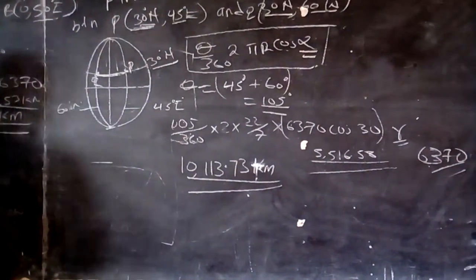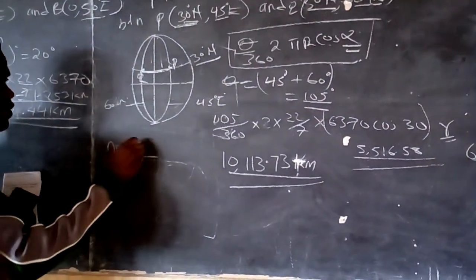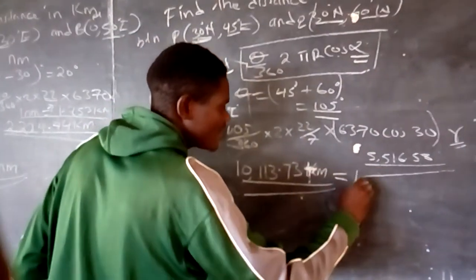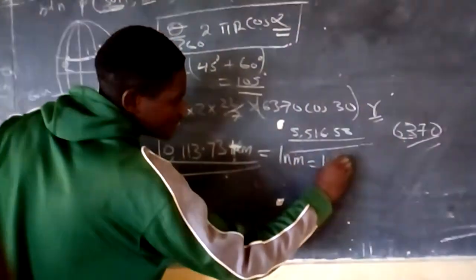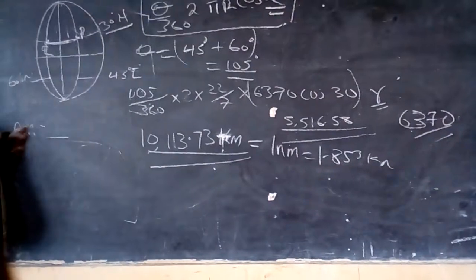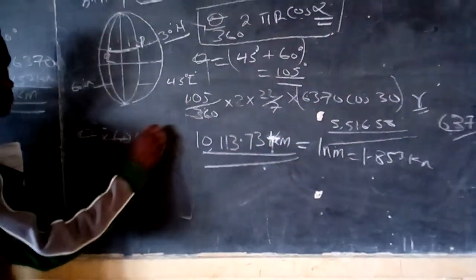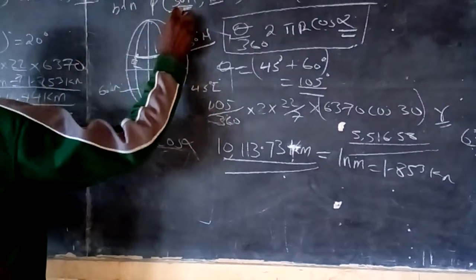Then I want to get the distance in nautical miles. You can change this one because this one is in kilometers. You can use the relationship that one nautical mile is equal to 1.853 kilometers. Or you can use a formula to get it directly: theta times 60 cos alpha. And I have told you what alpha is. Alpha is the constant angle here.